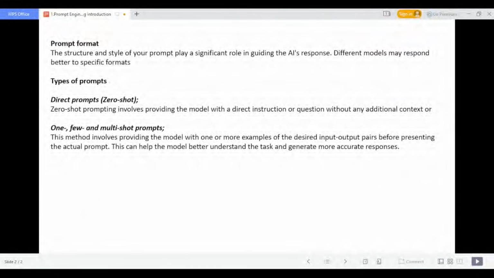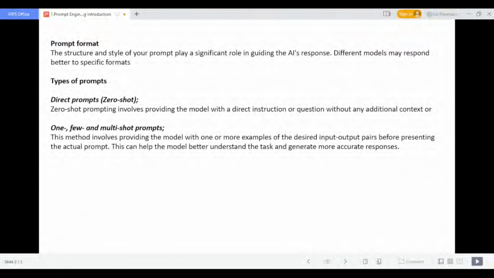Now we will go to the second type of prompt, which is one shot, few shot and multiple prompts. The definition is that the method involves providing the model with one or more examples of desired input or output pairs before presenting the actual prompt. This can help the model better understand the task and generate more accurate responses. It is a combination of direct prompts with a few more questions, like multiple direct prompts.